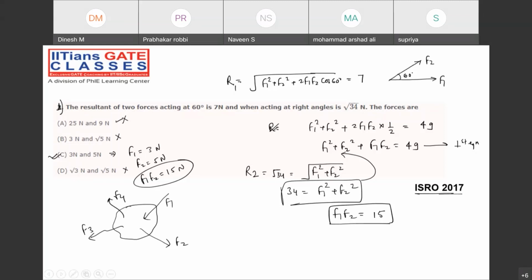Now, if all the forces are acting on a particular body, how do we find the resultant? That is my question. Sir, you have said that for two forces you have the formula. But how do we find the resultant force when we have multiple forces, or a force system body? Anybody having any idea about this?